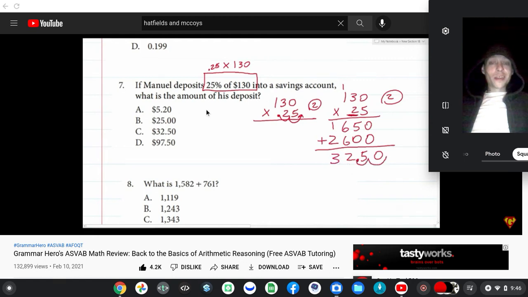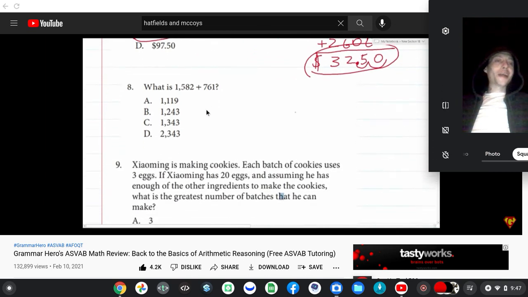So I have 32.50, which is the value I'm supposed to figure out. Just to make it easy, we'll say that a nut equals $1, and I got to put 25% out of 130 into a tree. And just some simple addition here.